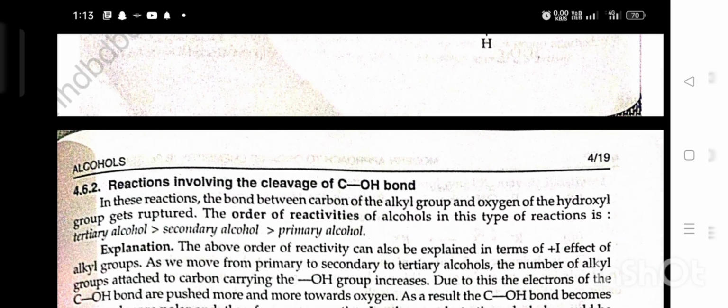Reactions involving the cleavage of the carbon-oxygen bond in alcohols. In these reactions, the bond between the carbon of the alkyl group and the oxygen of the hydroxyl group gets ruptured. The order of reactivity of alcohols in this type of reaction is tertiary alcohol, then secondary alcohol, then primary alcohol.